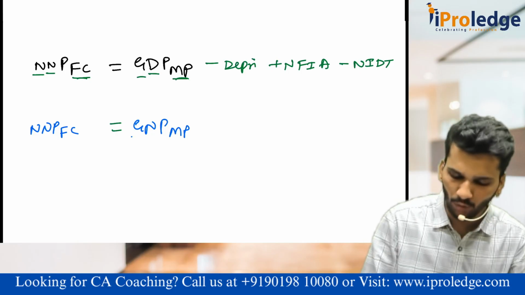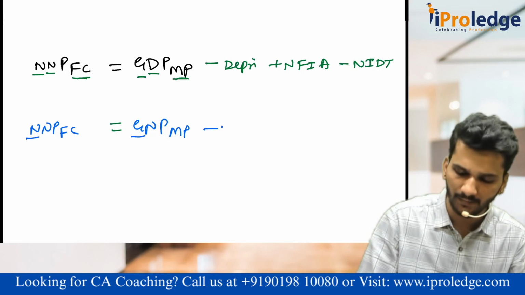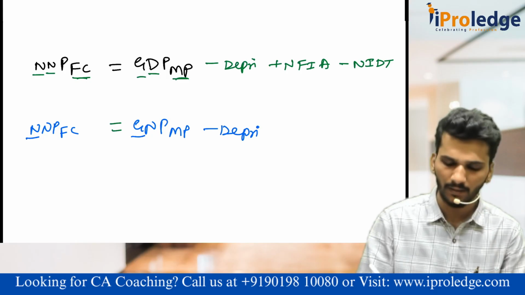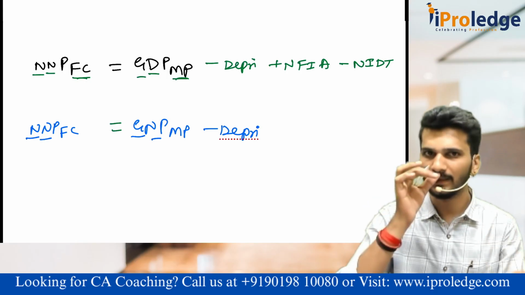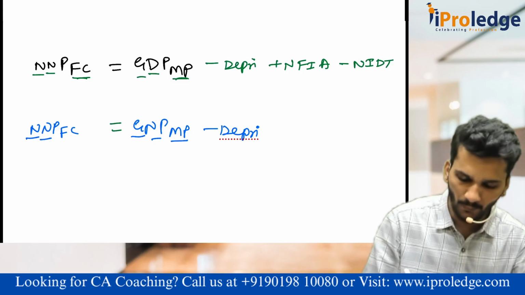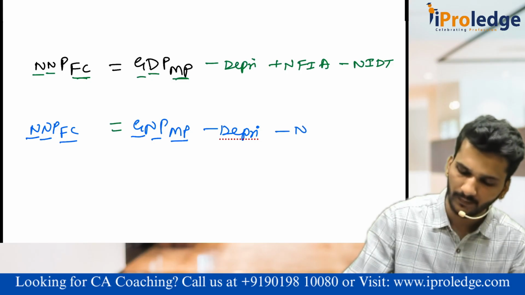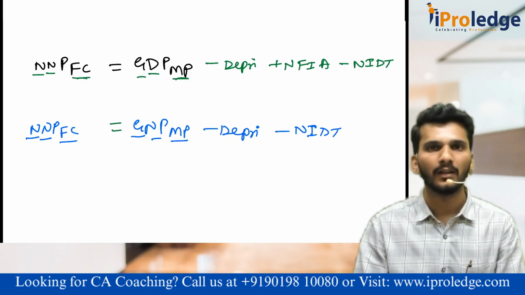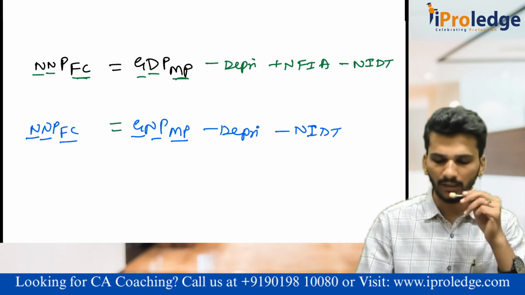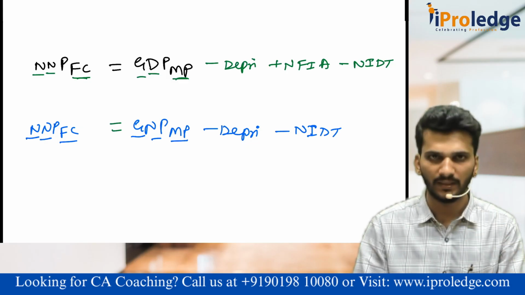So, GNP, we have gross, we need net. That means minus depreciation. We have national, we need national. Don't touch anything. Keep it there only. We have market price, we want factor cost. Minus NIDT. That is NNPFC.